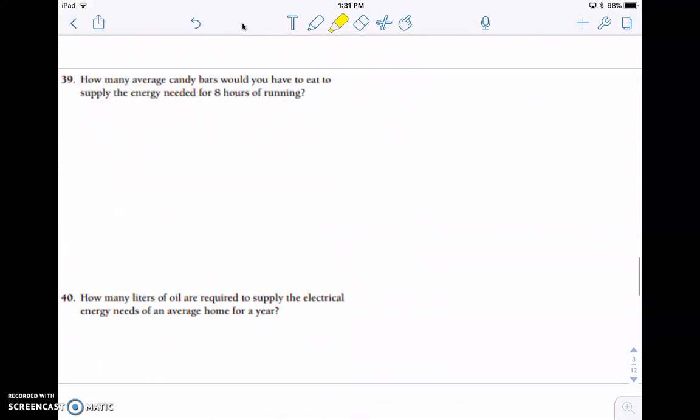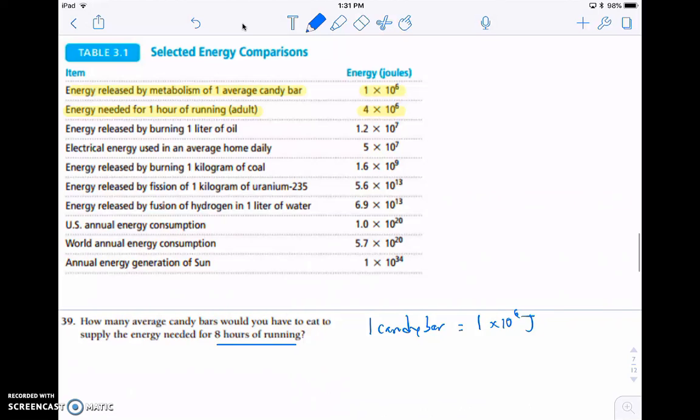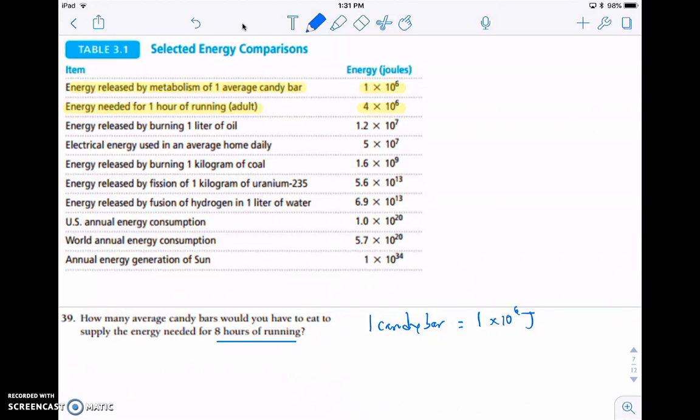And this first question here, number 39, we're looking at how many average candy bars would you have to eat to supply the energy needed for 8 hours of running? So we're looking at candy bars, and so remember that 1 candy bar was 1 times 10 to the 6 joules. Okay, that was from this table up here. That was the first column, or row I should say.